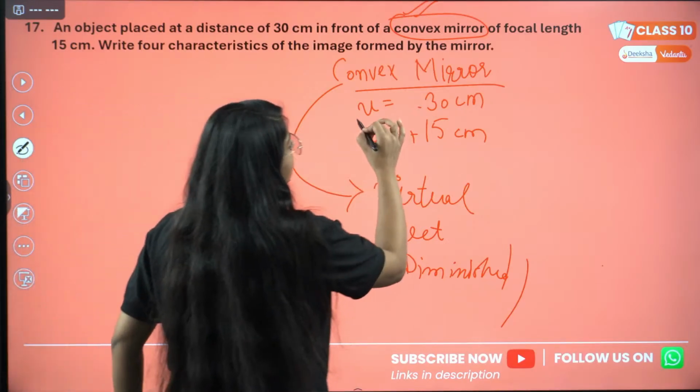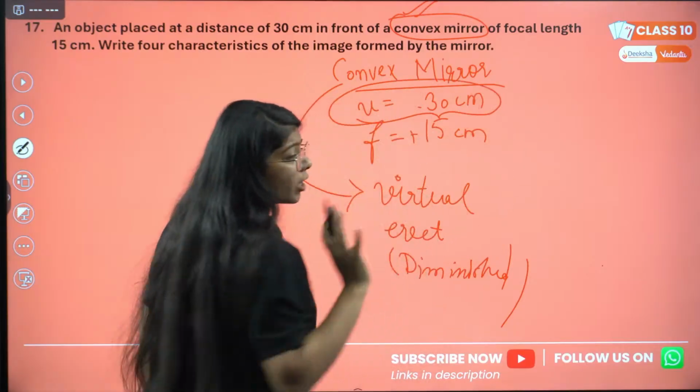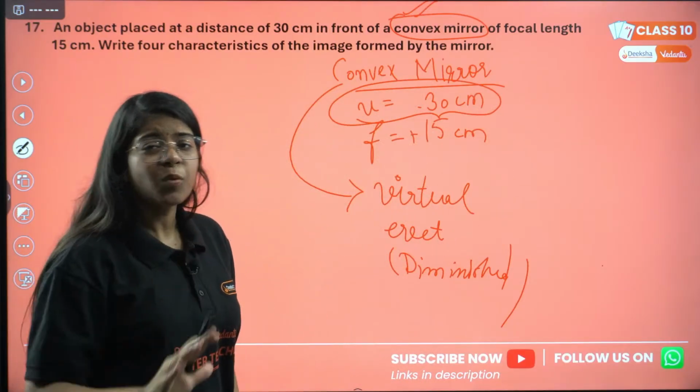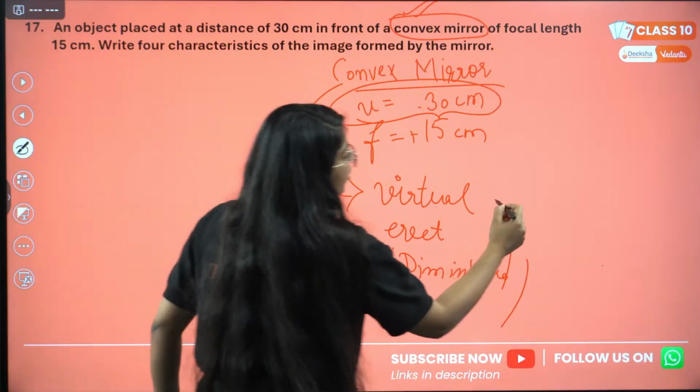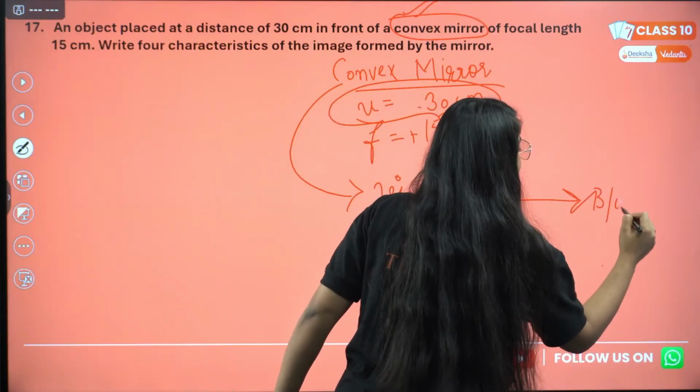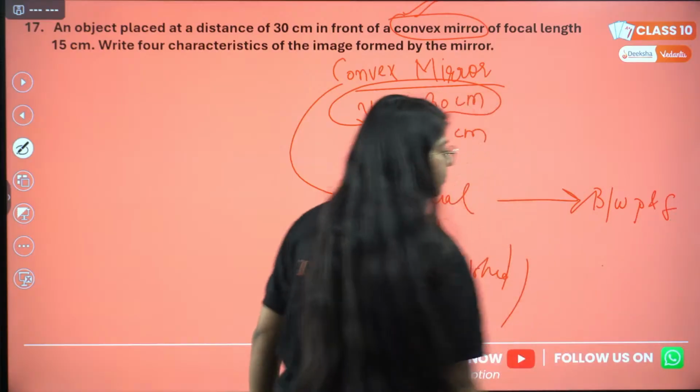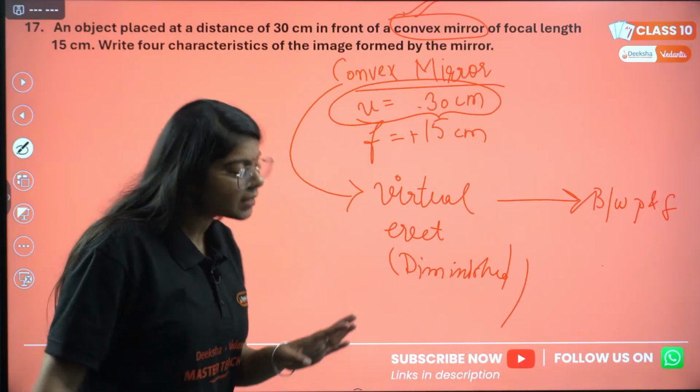Okay, now this object is at any point, it's not at infinity, it is at some point between infinity and focus. So your image will be formed between pole and focus, correct? We are done with 4 characteristics.